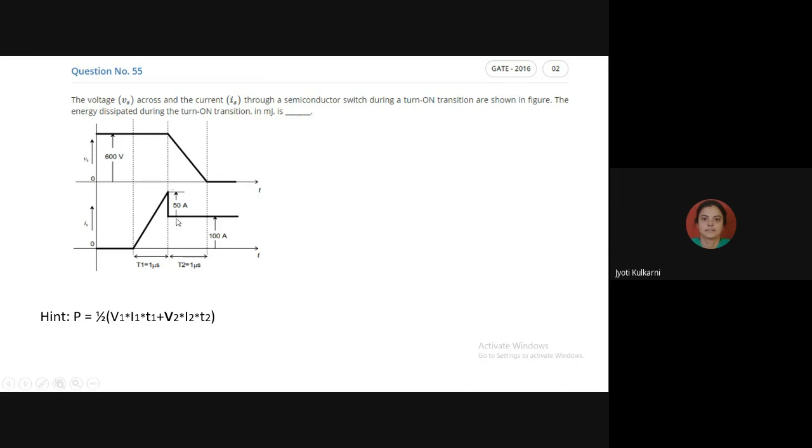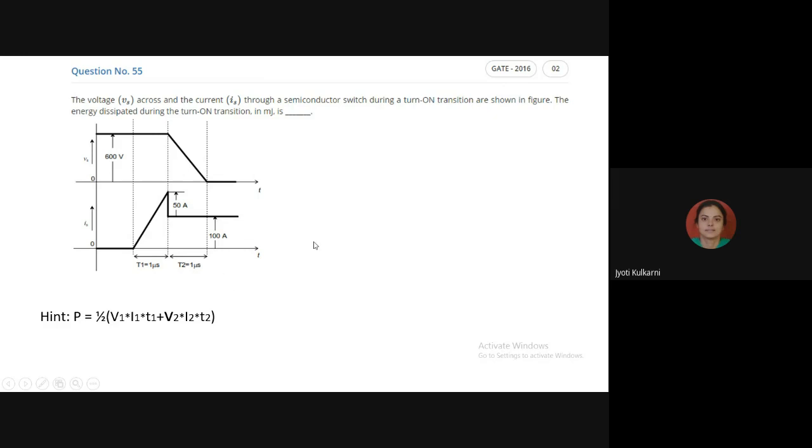So similarly, to break down the on-state resistance, initially I require a very large amount of current, that is 150 ampere. But once the resistance has broken down, the current in my device flows at 100 ampere continuously. This initial breaking down condition takes a period of 1 microsecond, and the next, where the voltage comes down from 600 volt to 0 volt, that period is again T2 equal to 1 microsecond.